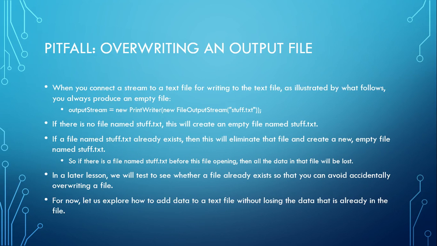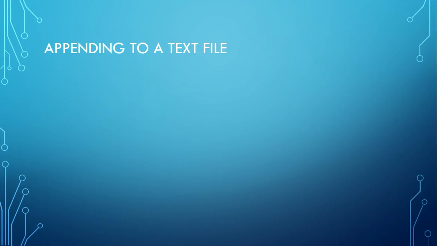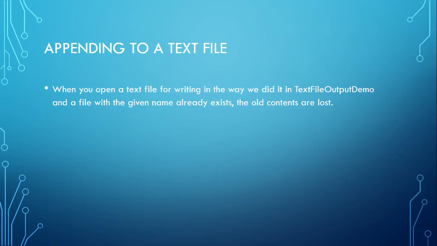So for now, let us explore how to add data to a text file without losing the data that's already in the file. And that is known as appending. Appending to a text file. You can also think of this as amending a text file. But when you open a text file for writing, the way we did in the text file output demo, and a file with the given name already exists, the old contents are lost. It just overwrites and deletes it.